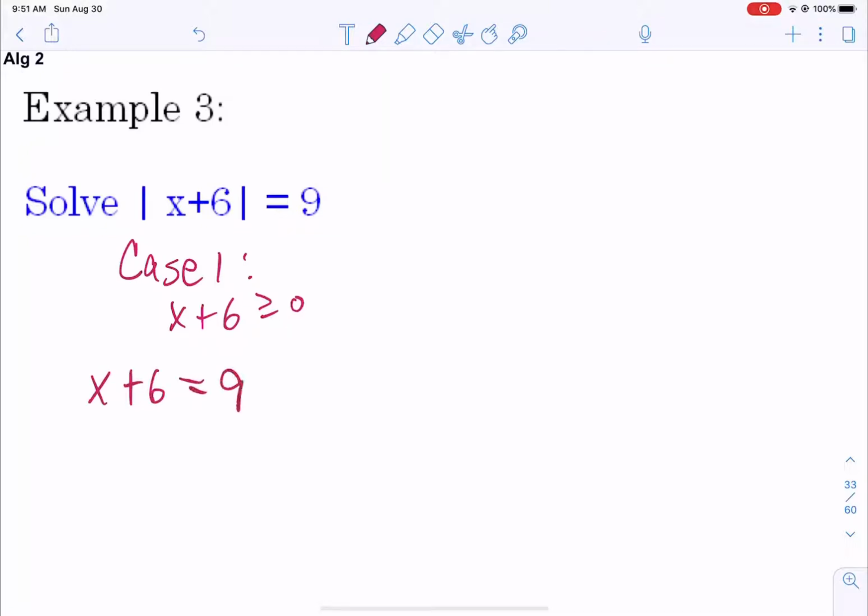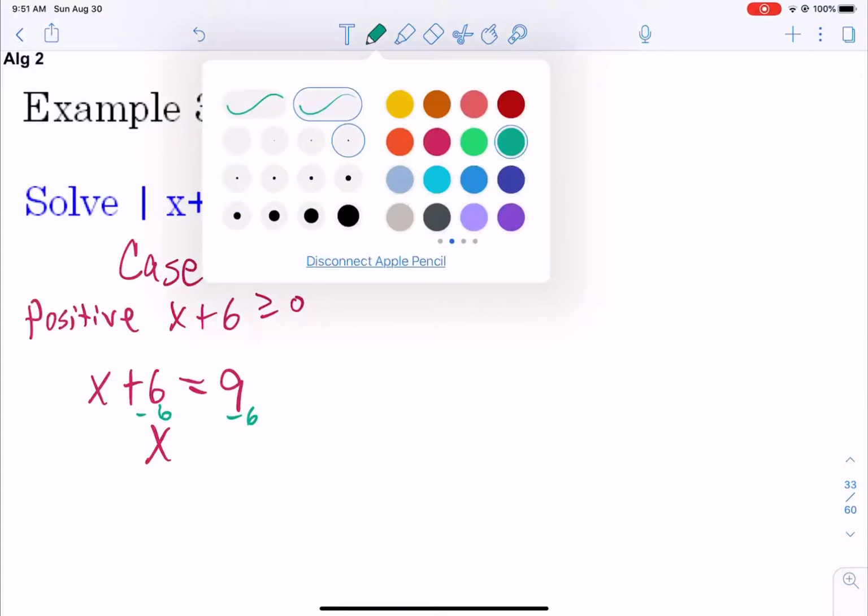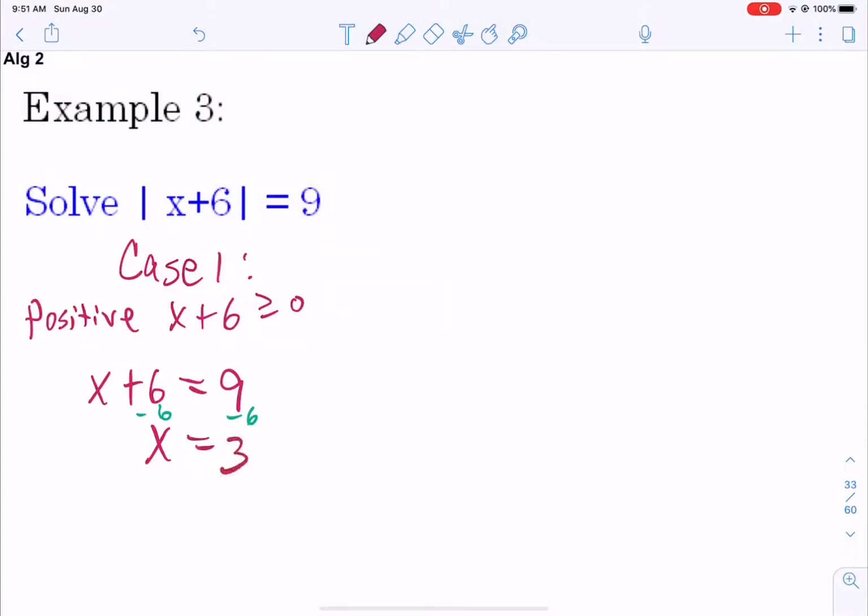So that's where x plus 6 equals 9. So that's your positive case. We don't have to change it. And now you just subtract 6 from both sides and you can solve it. So we get that x is equal to 3.